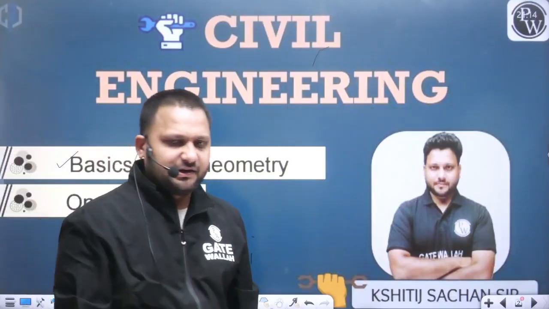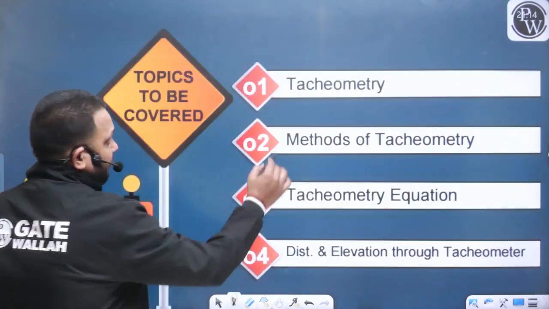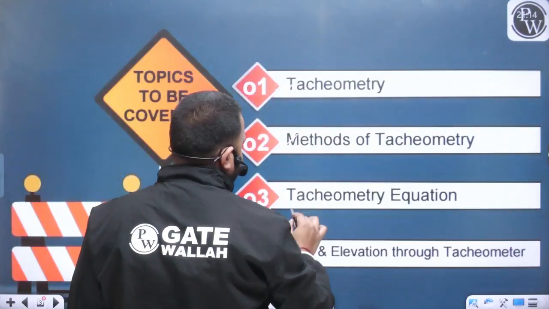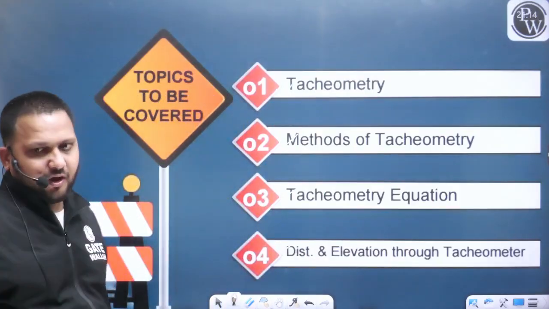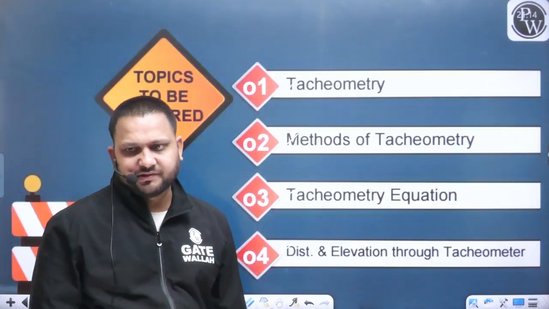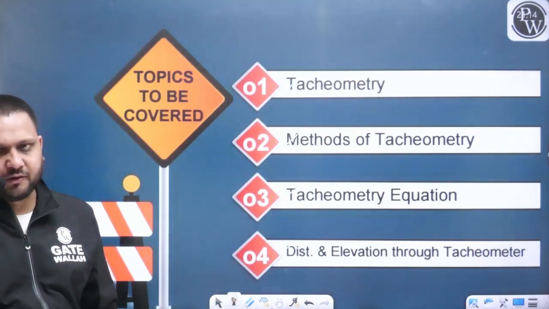So let's take a condition. In this class, we will cover what is tacheometry, methods of tacheometry, the tacheometric equation, and the distance and elevation. How we can find out the distance and elevation with the help of tacheometry, or you can say with the help of the tacheometer.